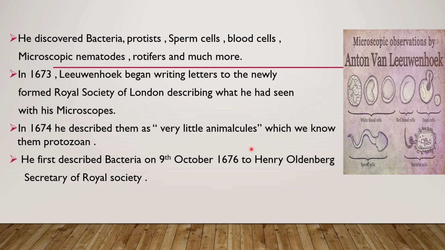Then he first described bacteria on 9th October 1676 to Henry Oldenburg, Secretary of the Royal Society. So he was the first person who described bacteria accurately.